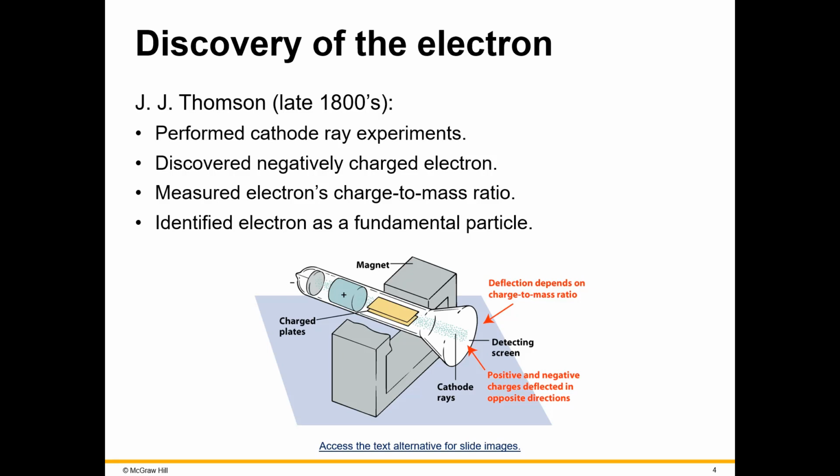In fact, he later used this to develop the electron's charge to mass ratio, which was later used to then find the charge and mass exactly. And then he was able to identify the electron as a fundamental particle of the atom.